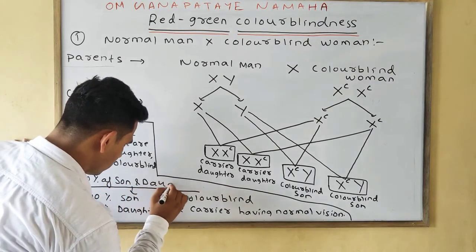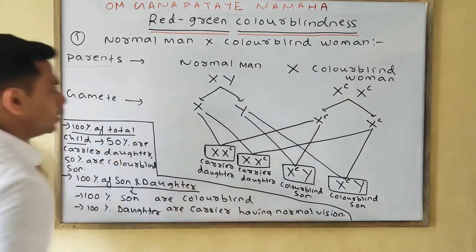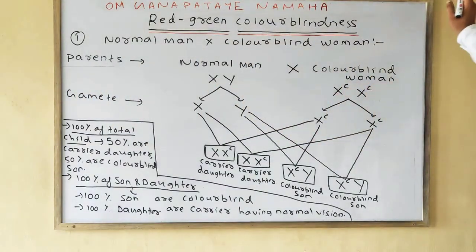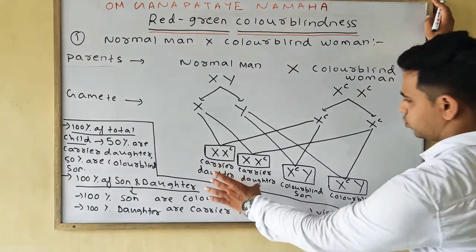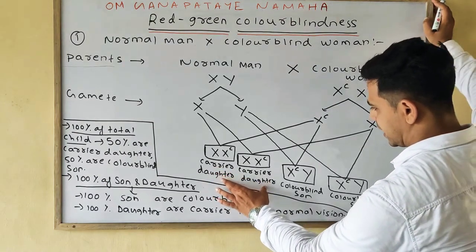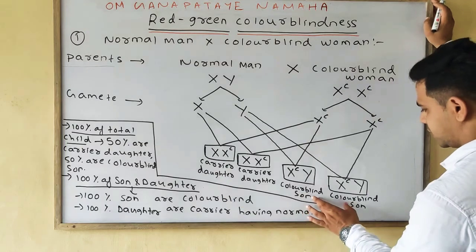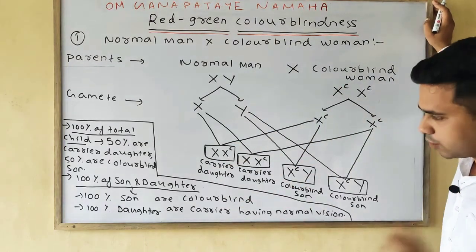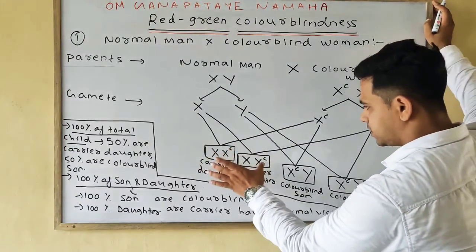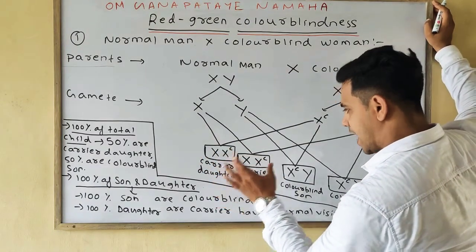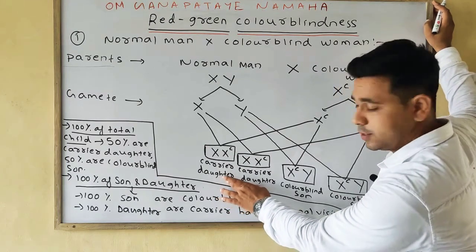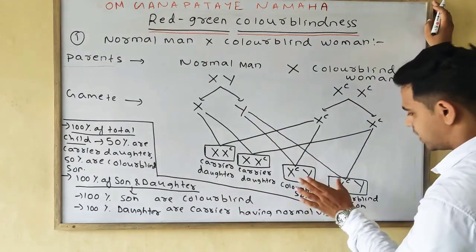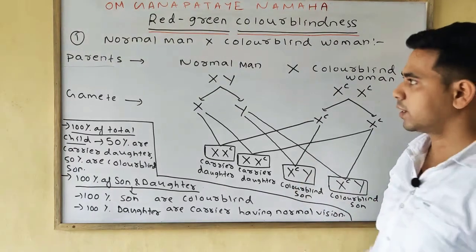So this one is your first case. When the normal man marries the colorblind woman, we find 50% are carrier daughters and 50% are colorblind sons of the 100% total child. Or we can say 100% of the daughters are carriers, having normal vision, and 100% of sons are colorblind. Please note down.